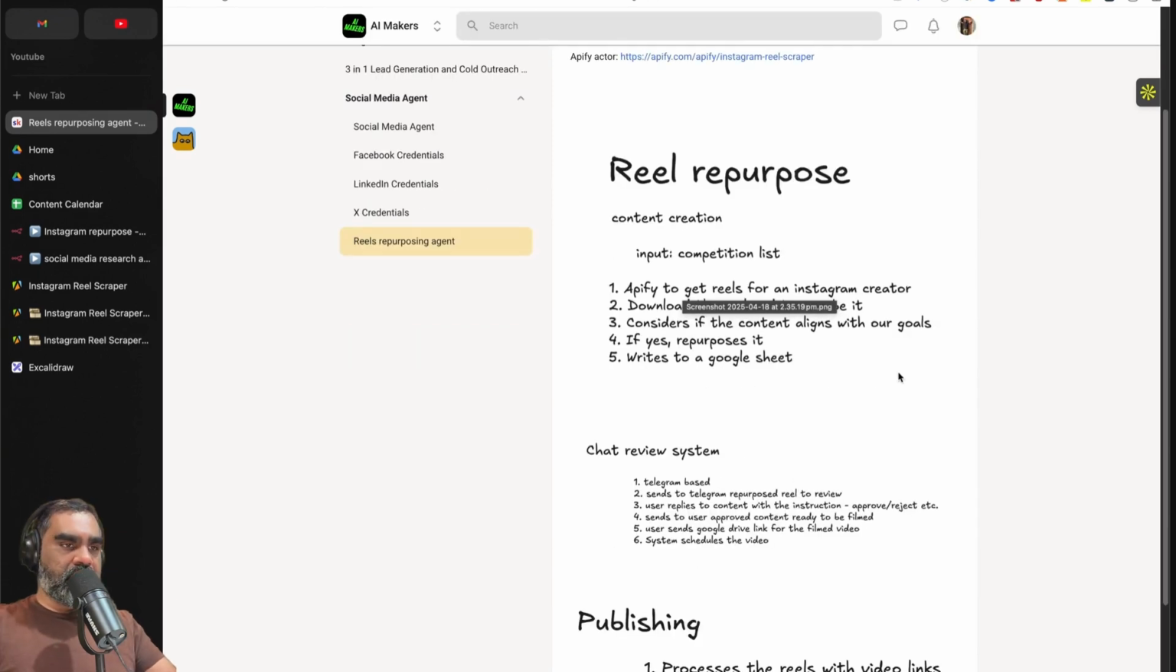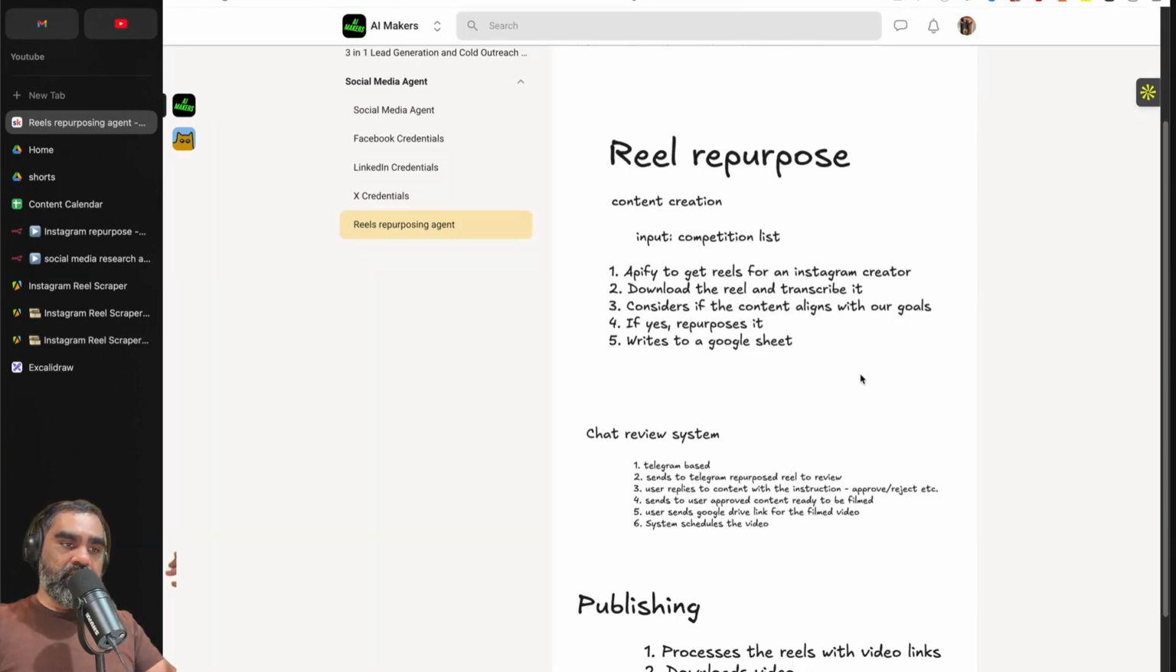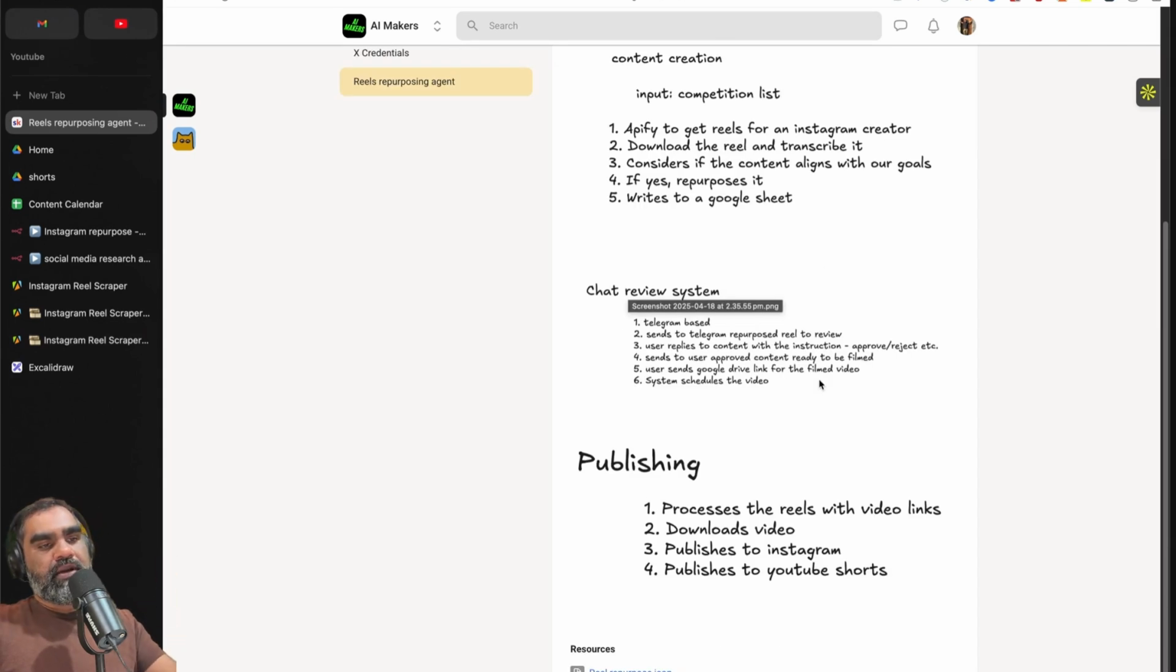We use different services to download these reels, transcribe it using OpenAI Whisper and creates new scripts. The chat review system then streamlines the process of reviewing the new repurposed content and collecting the Google Drive links for the videos that you create and publishes based on your content calendar. So here's a quick demo.